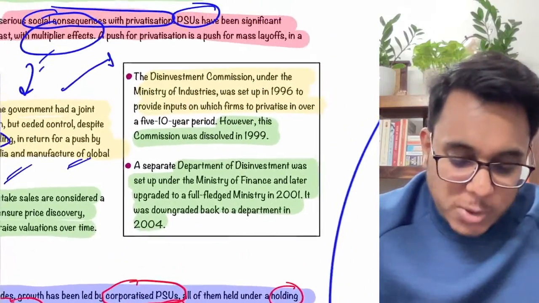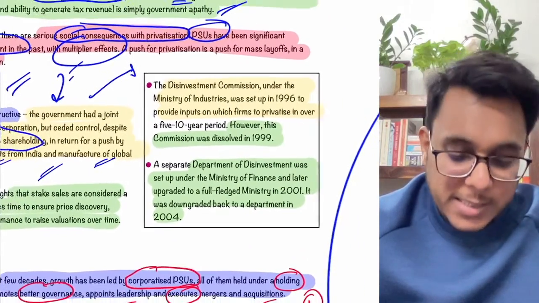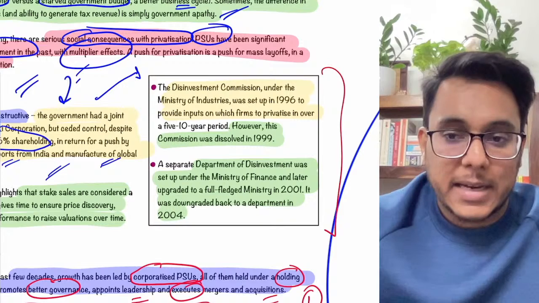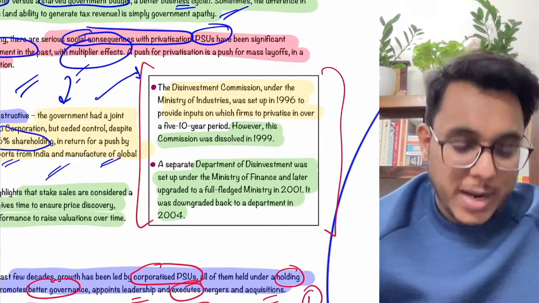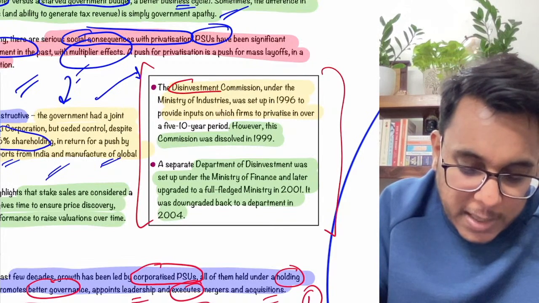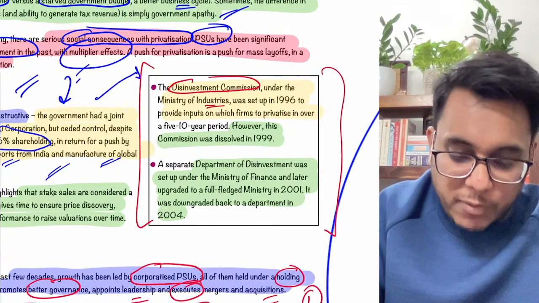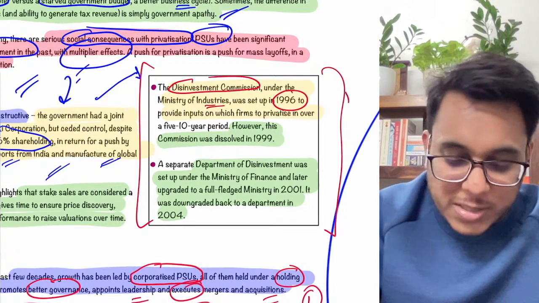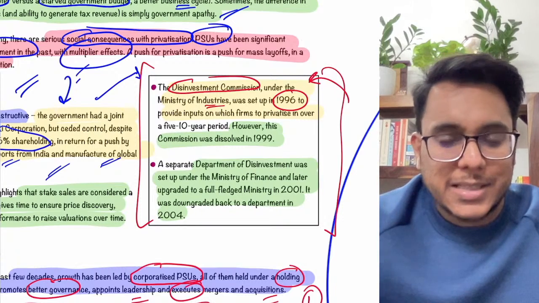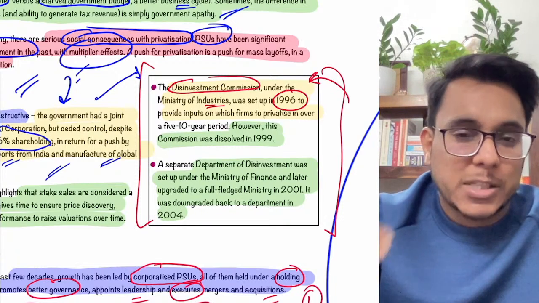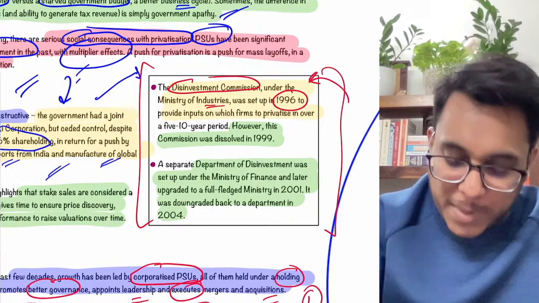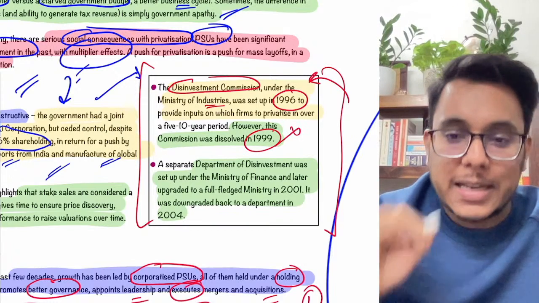Is it clear? Now guys, on privatization and disinvestment, there are some steps that have been taken in the past. You can use this in your answers. See, the Disinvestment Commission was established under the Ministry of Industries in 1996. It was given the task to tell which industries are to be privatized in the next 10 years. But actually it was dissolved in 1999.